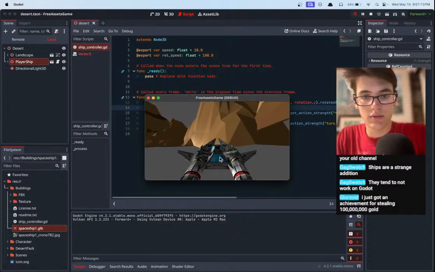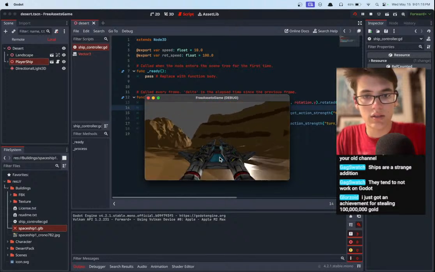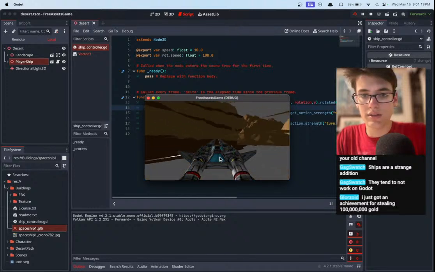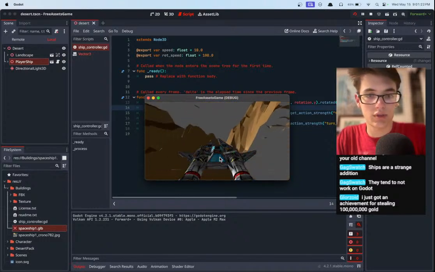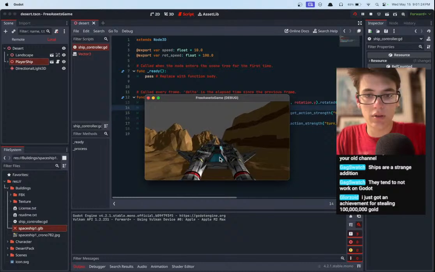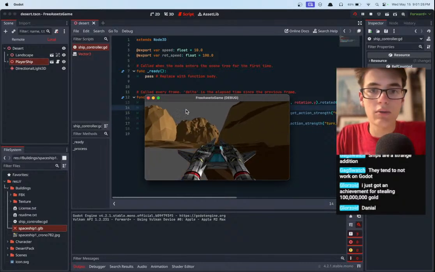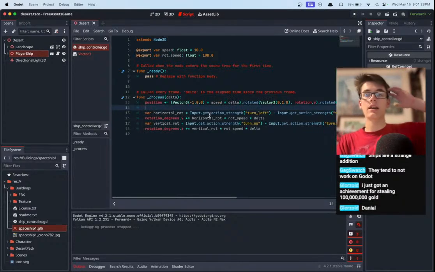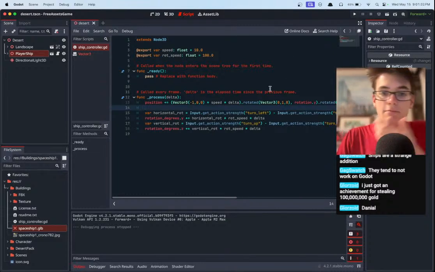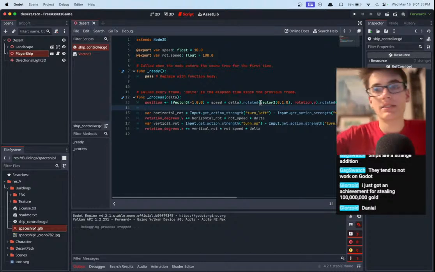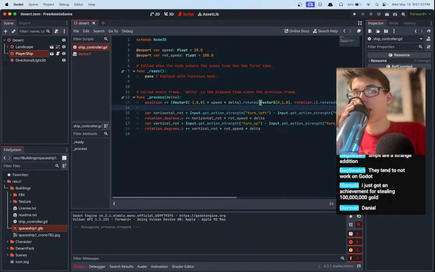So difficult. Actually, wait. Oh, there's something wonky. Hang on. See, when we're going this way, we're going up the way we should be since we're tilted up. But when we're going this way, we're going down. So we definitely need to find a way to apply the rotation of the entire rotator all at once. Because currently applying one axis and then the other is causing us some issues, I think.